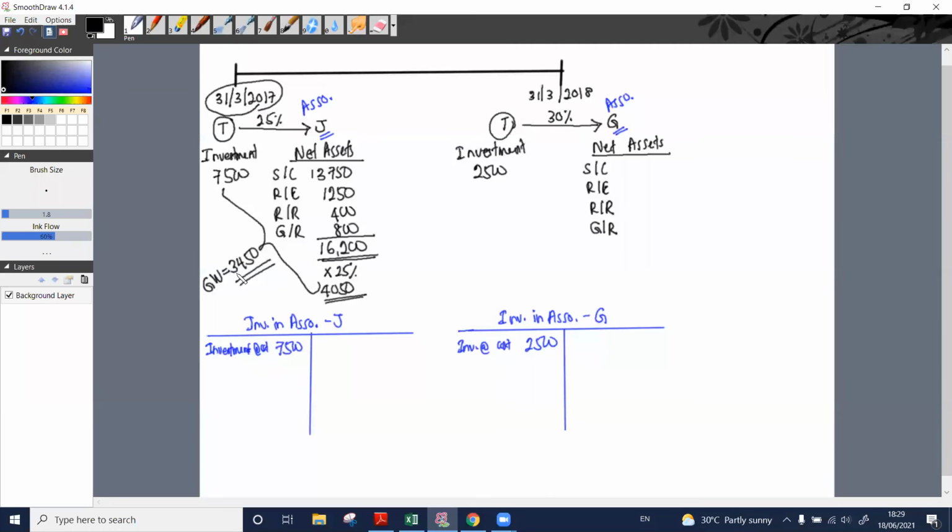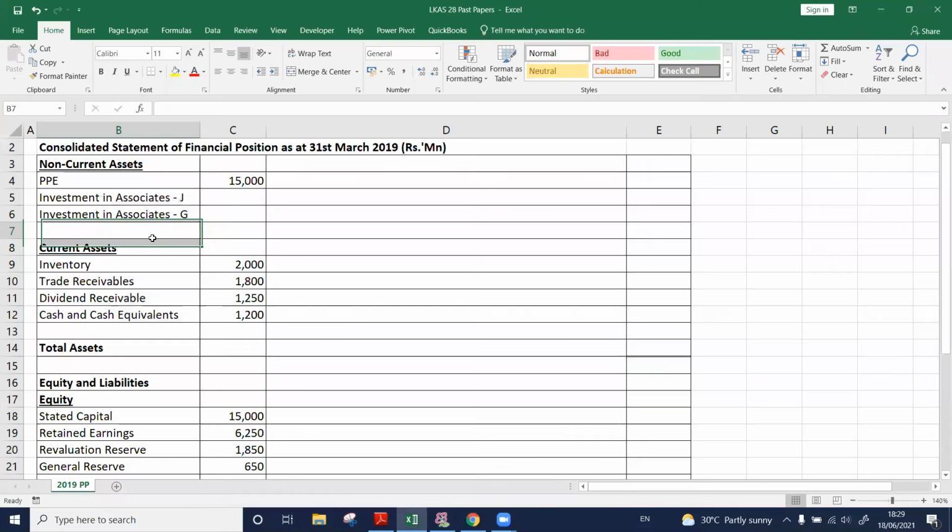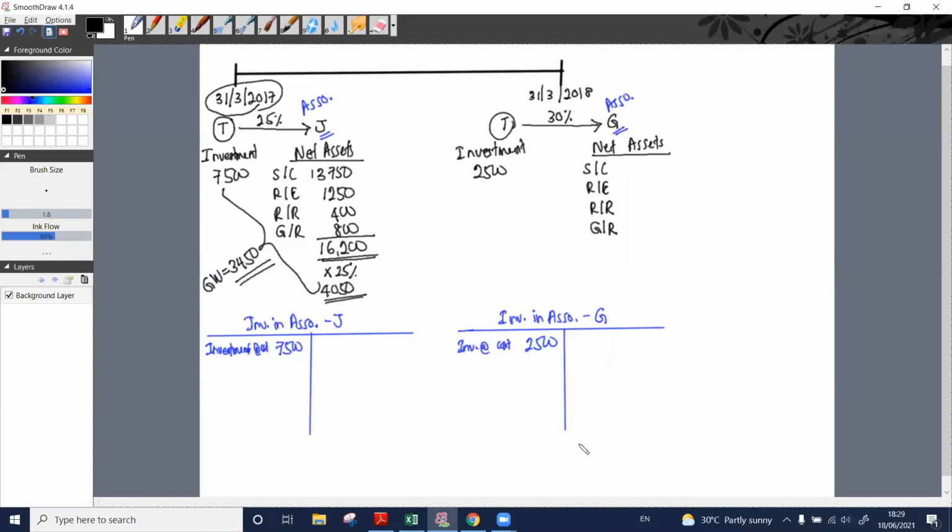Are we going to take this into account into our balance sheet? Are we going to bring this goodwill into the books in the consolidated statement of financial position? Yes or no? If there is a goodwill, we are not going to do anything, especially in investment in associates.